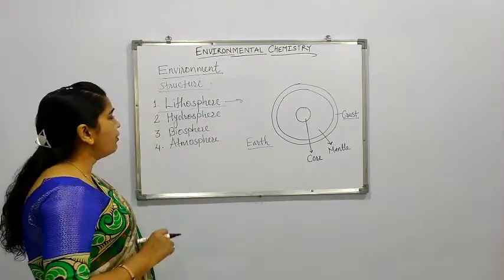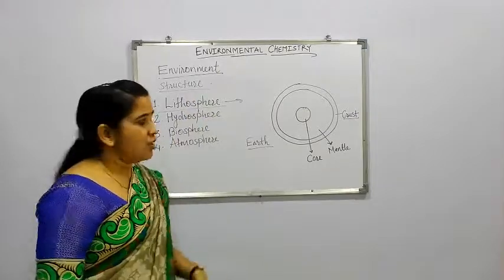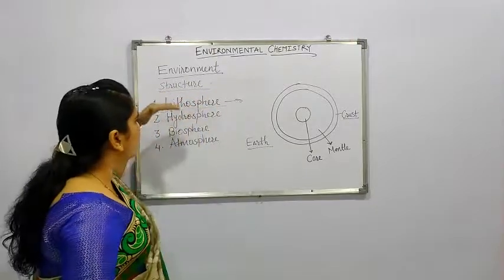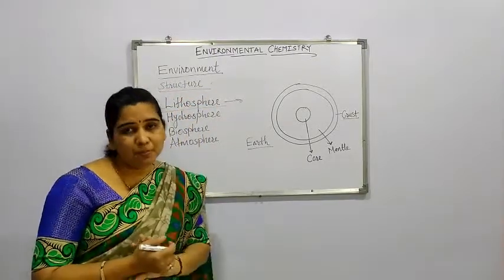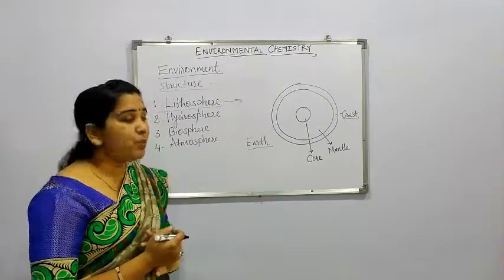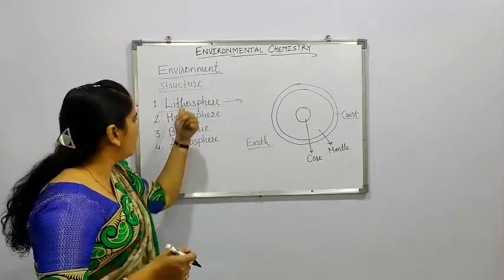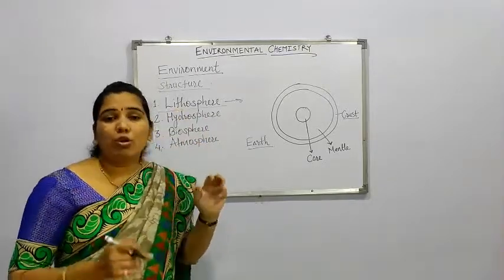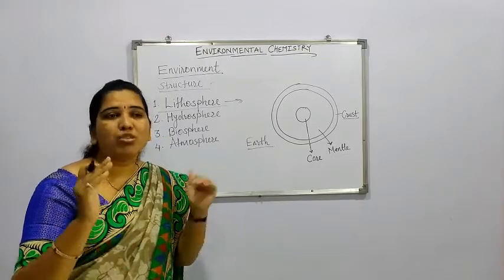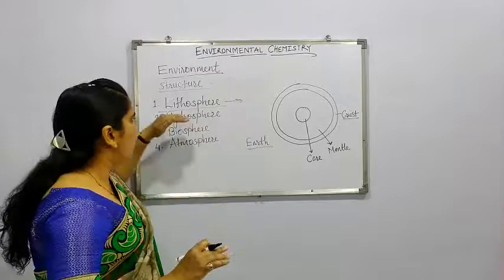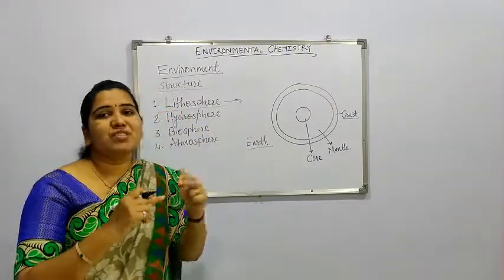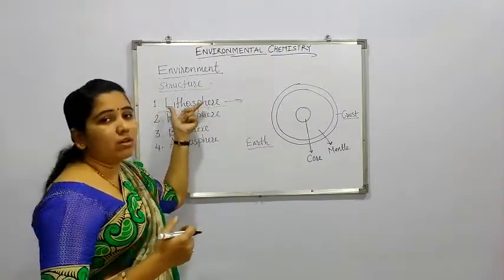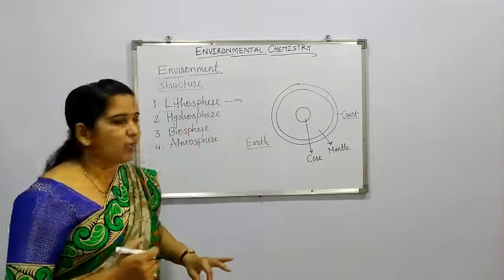Now after that, we will see the structure of environment. So, what is the structure of environment? Particularly, it includes lithosphere, hydrosphere, biosphere, and atmosphere. From those words itself, it indicates the particular study. So, first of all, lithosphere. Litho means nothing but the rock or soil or whatever solid substance. So, that sphere which is present in the environment includes the lithosphere, the study of all solid substances in the environment.